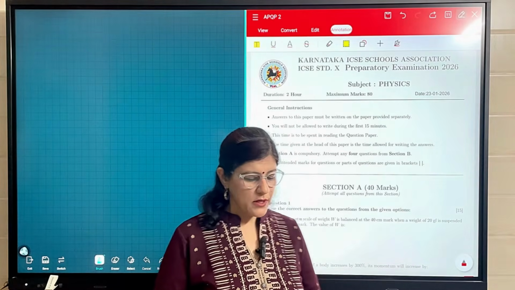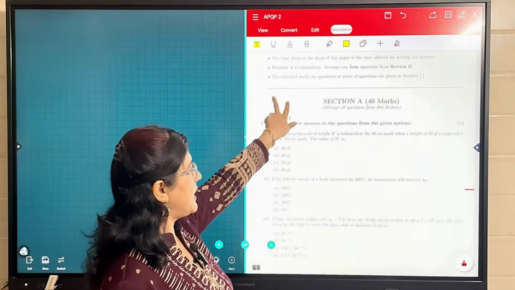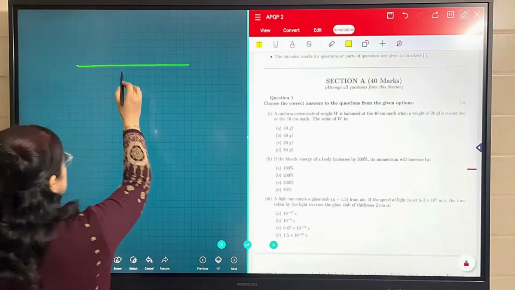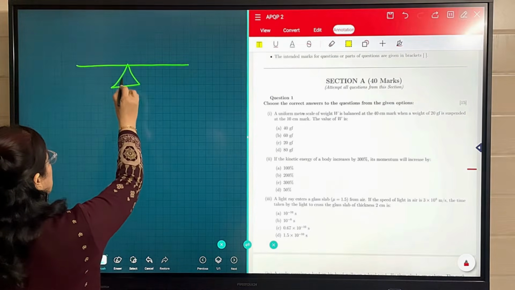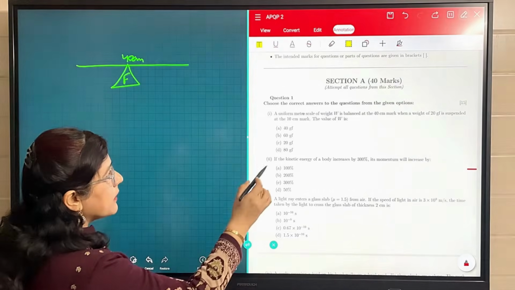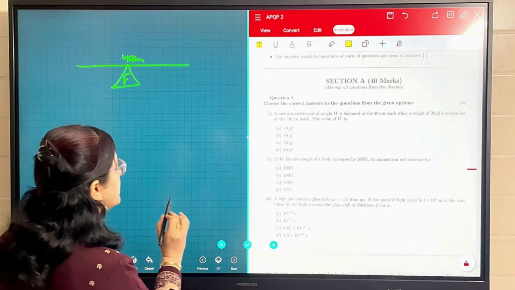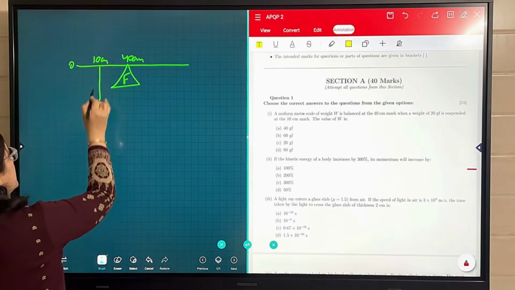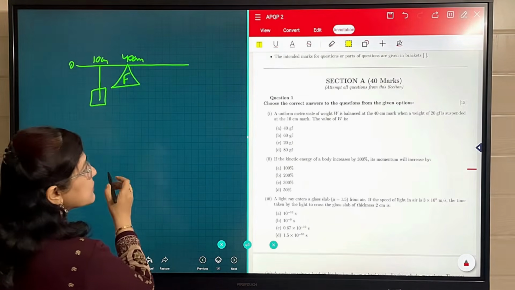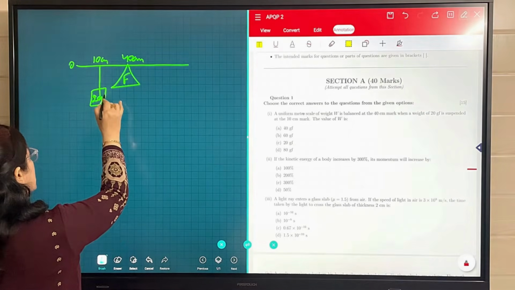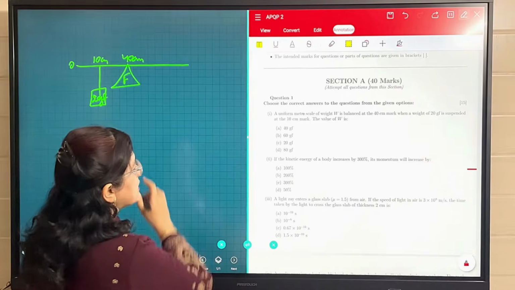A uniform meter scale of weight W is balanced at the 40 centimeter mark. The point where an object is balanced is its fulcrum, so the fulcrum is at the 40 centimeter mark. When a weight of 20 gf is suspended at the 10 centimeter mark, here this is 0. At 10 centimeter a weight of 20 gf is suspended.